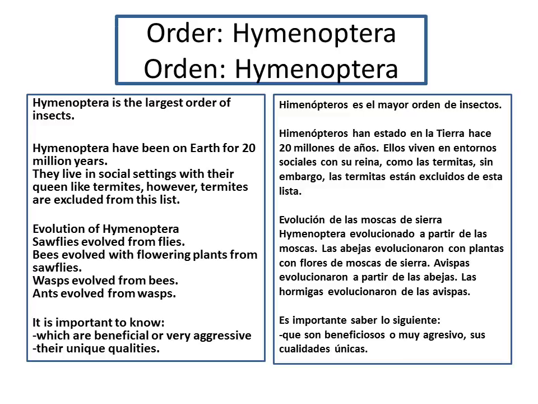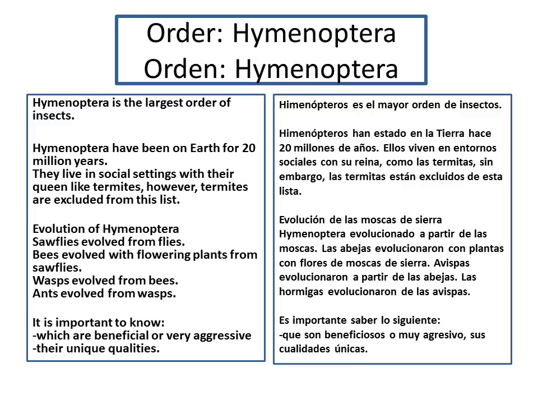Here I have a list of a few bug facts. Hymenoptera is the largest order of insects. They have been on Earth for over 20 million years. They live in social settings with their queen, just like termites. However, termites are excluded from the list of Hymenoptera.